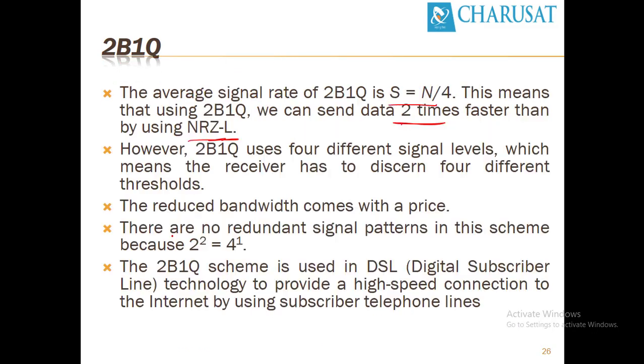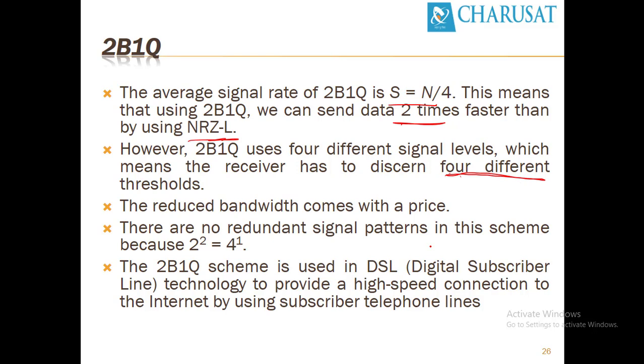However, 2B1Q uses 4 different signal levels, which means the receiver has to discern 4 different signal thresholds. It is very difficult to identify 4 different levels of signals. If we have 0 or 1, which indicates a positive or negative value, then even if attenuation makes a positive value a minor positive voltage, the receiver can recognize it as positive.